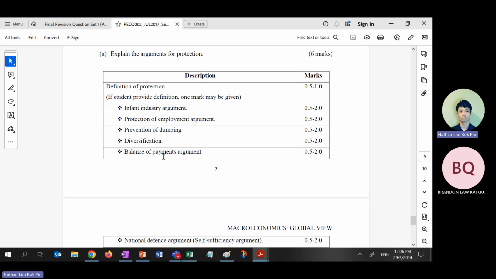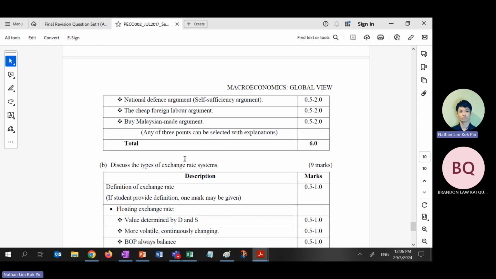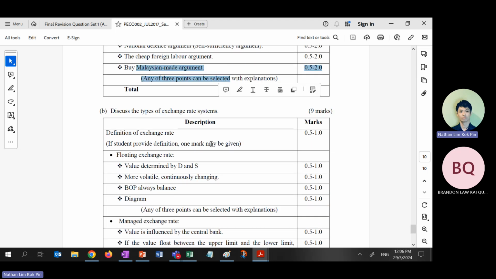Anything I missed? Or balance of payment? I missed just now, balance of payment. Just take note. Arguments for: there's another one, which is balance of payment. Right? Because they want to achieve balance of payment. They want to achieve exports equal to imports. Right? Credit equals debit. National defense also I missed out just now. National defense, this one is also a very weak argument. Right? And cheap imports, these two I already covered.